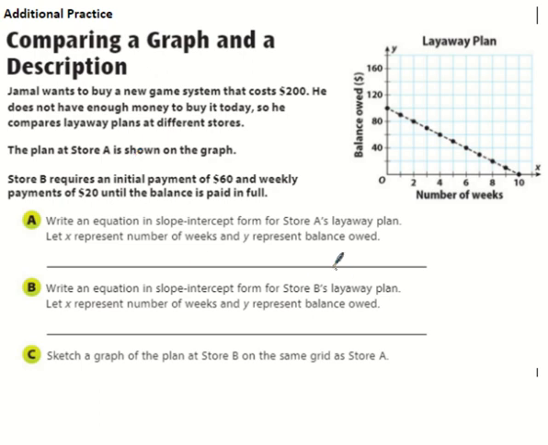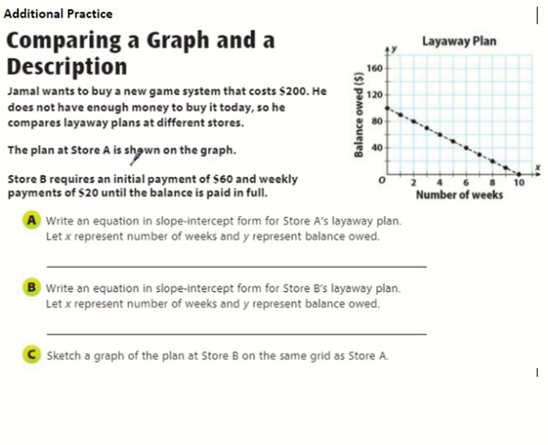So it says Jamal wants to buy a new game system that costs $200. He does not have enough money to buy it today, so he compares layaway plans. Layaway plans is where you kind of pay for it as you go, but then once you're done paying, you get the item, but you have to first pay it off, right? So you pay a certain amount.